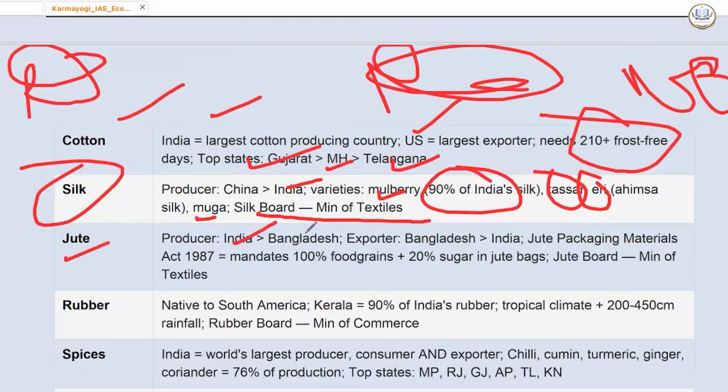Jute. India number one है, Bangladesh number two. Exporter: Bangladesh number one, India number two. It is a very good eco-friendly packaging material. Jute Packaging Material Act 1987 mandates 100% food grains and 20% sugar in jute bags. Jute Board comes under Ministry of Textile.